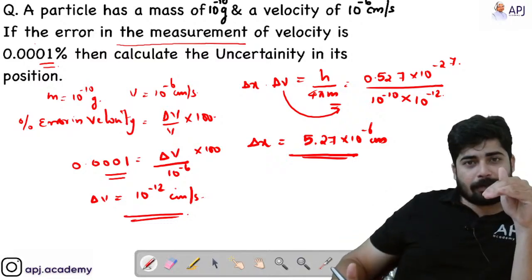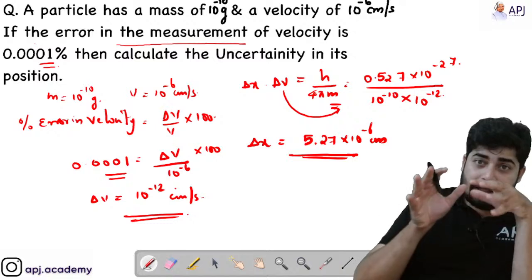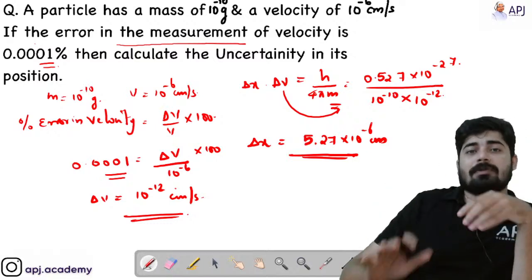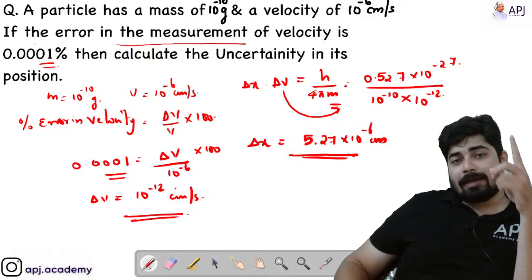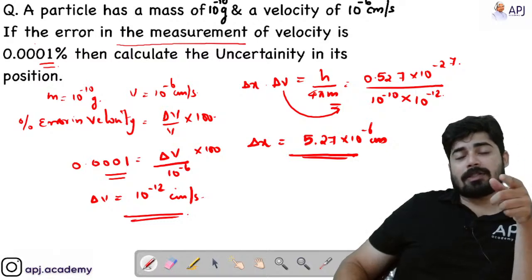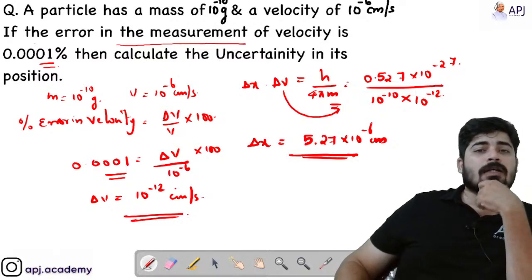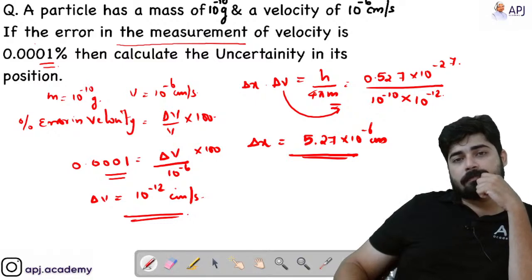Then we discussed the Heisenberg Uncertainty Principle, which teaches us that it is impossible to find out simultaneously the position and the velocity, or the momentum, of a microscopic particle.